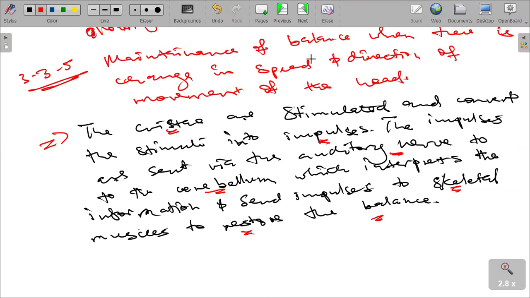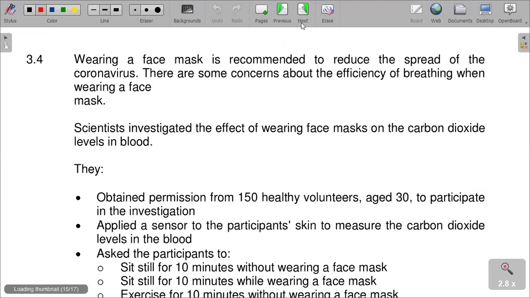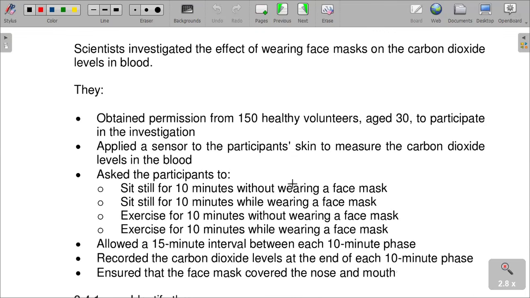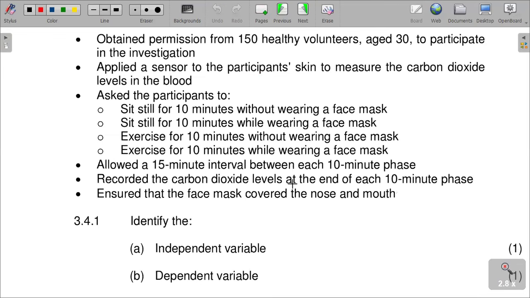Let me just go to the last part of this question. Wearing a face mask is recommended to reduce the spread of coronavirus. There are some concerns about the efficiency of breathing when wearing a face mask. That is very true. The question is asking us to identify the independent and dependent variable.